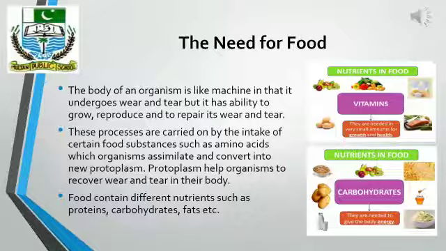So this protoplasm helps the organism to recover its worn-out parts, to grow and to reproduce. We all should know that our food contains different nutrients such as proteins, carbohydrates, and fats. And these nutrients have different functions inside the body.